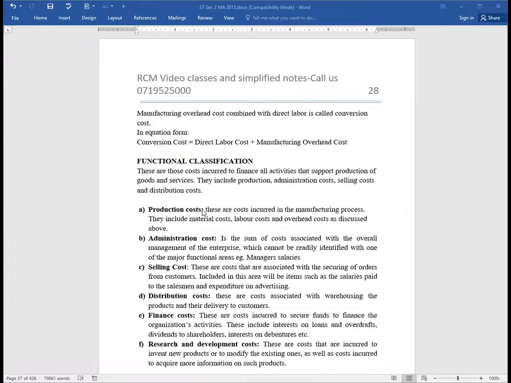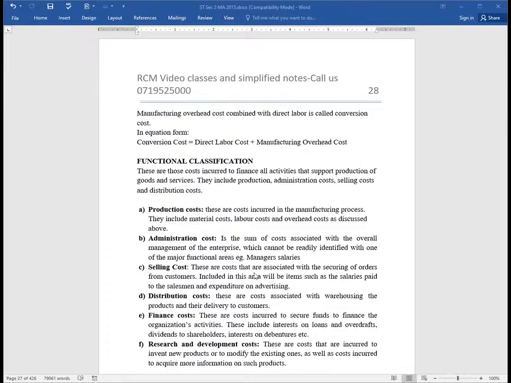So we have production, which we have as a key function. Production costs are costs incurred in the manufacturing process. They include labor, materials, and overheads as discussed above, direct overheads. Then we have administration. Administration is a key function of any serious entity. It's the sum of costs associated with the overall management of the enterprise, which cannot be readily identified with one of the major functional areas. A very good example of administration will be the manager's salaries.